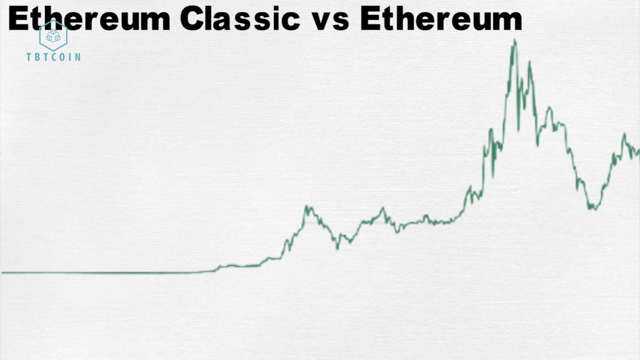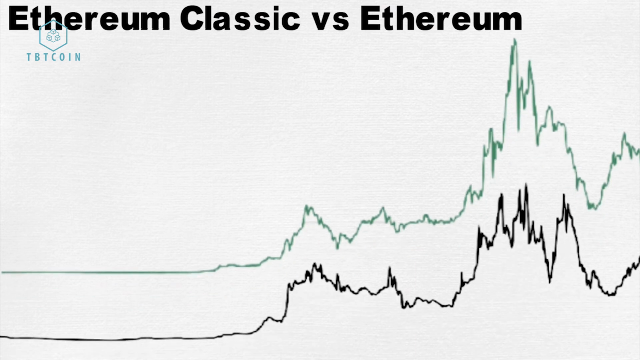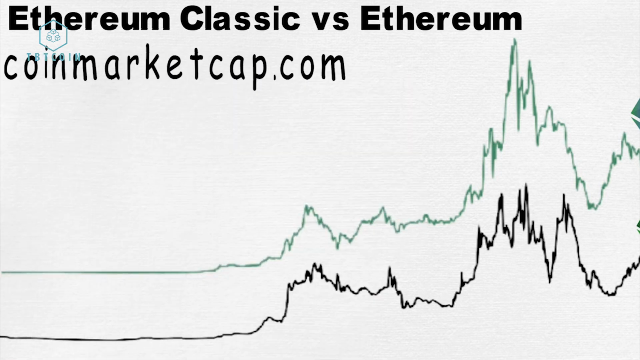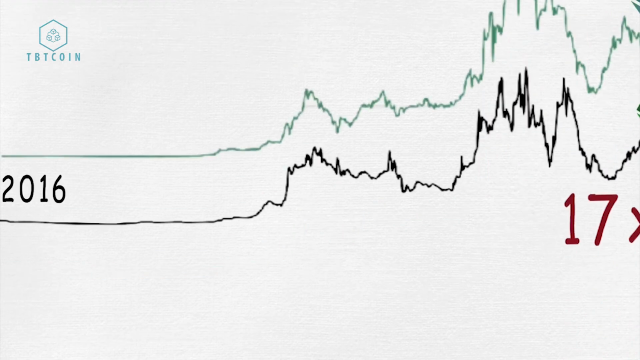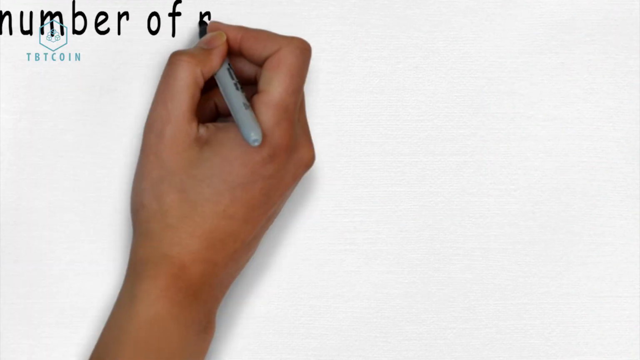If we look at the performance of both coins after the DAO attack, it is clear that Ethereum has substantially outperformed Ethereum Classic. You can see the price comparison of the two chains in the chart from coinmarketcap.com. If you had invested in Ethereum Classic in mid-2016, you would have made 17 times your money. But if you had invested in Ethereum from the same date, you would have generated 40 times your money. That's a big difference. This is due to a number of reasons.